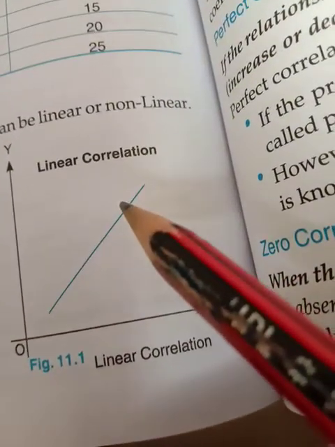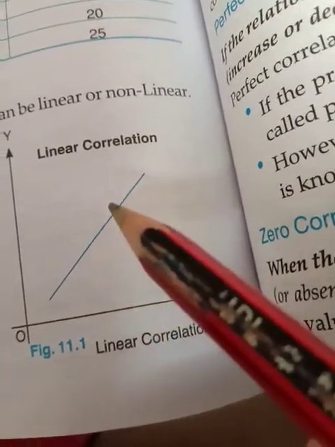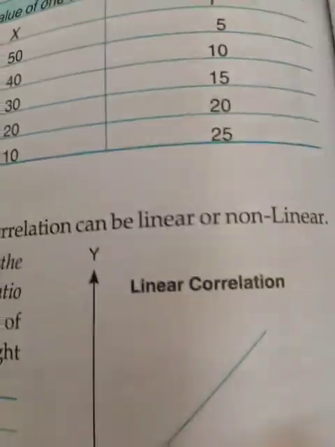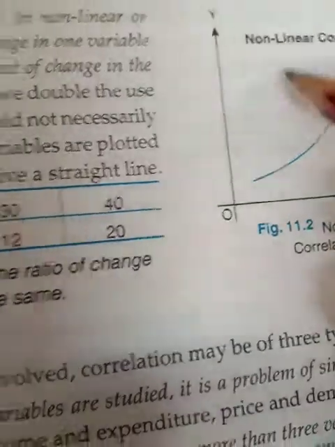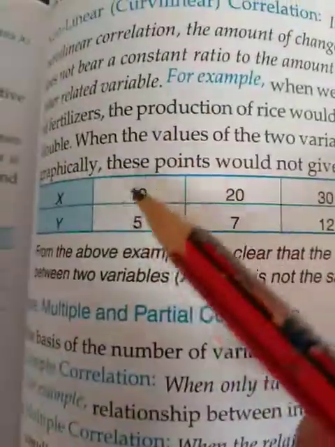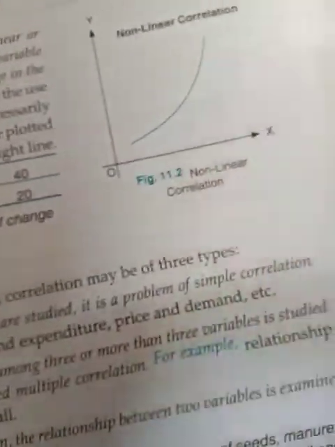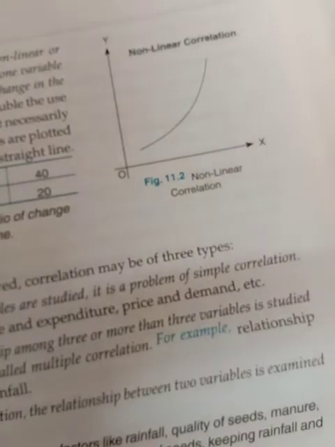This is linear correlation, because there is a constant ratio to the change in the other variable. Now non-linear correlation: when you plot x points on the x-axis and y on the y-axis and the diagram comes out like this, that is non-linear correlation. That is curvilinear correlation also.